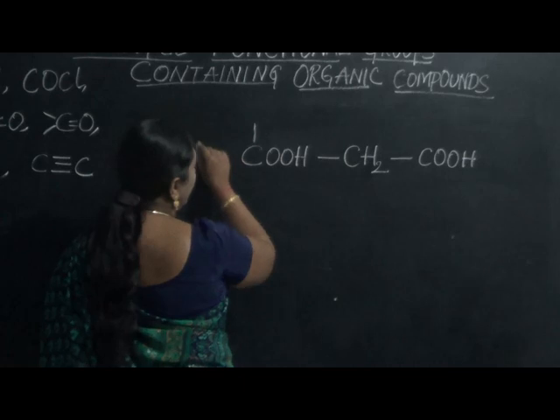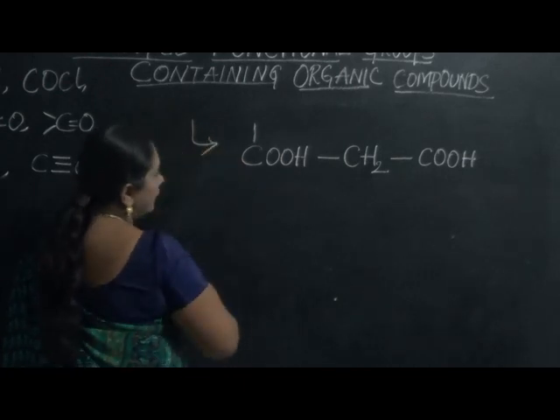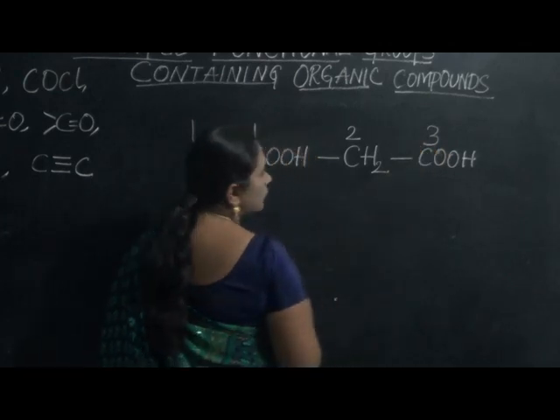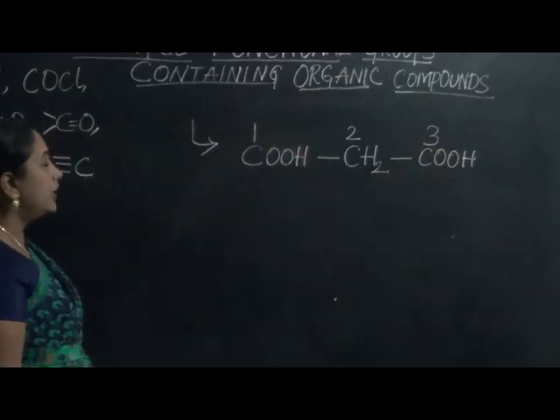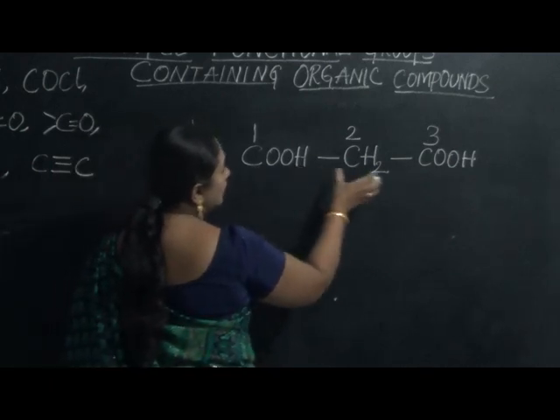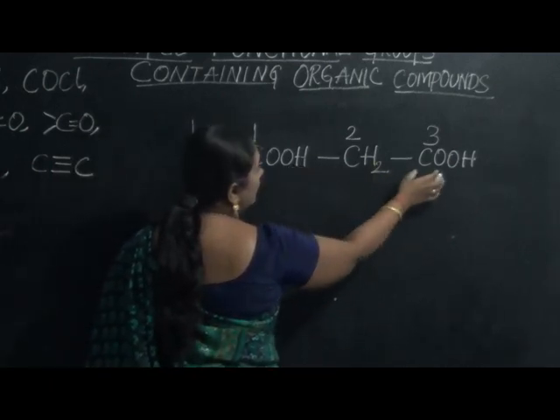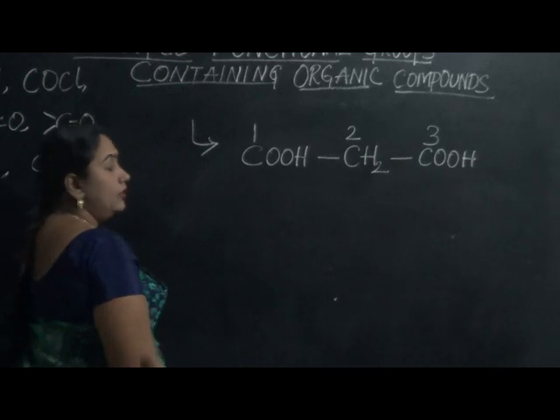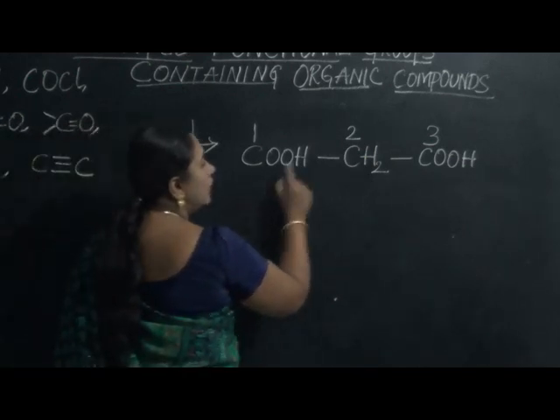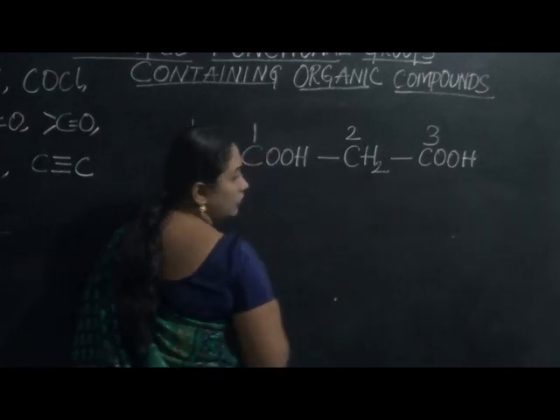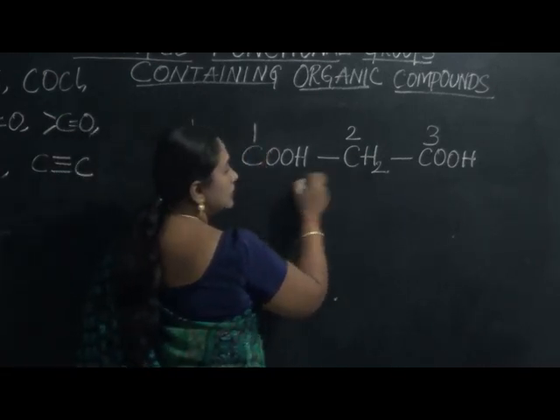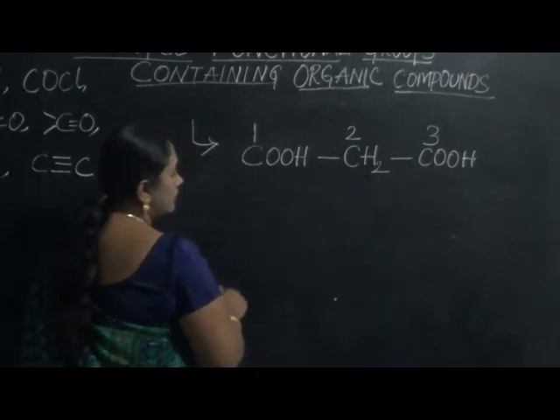So as well we can take it from our left. So 1, 2, 3. So we find the presence of 3 carbons in this chain. And what is the uniqueness here? We find the presence of 2 COOH groups. And where is that present? With respect to the first and the third carbon atoms.